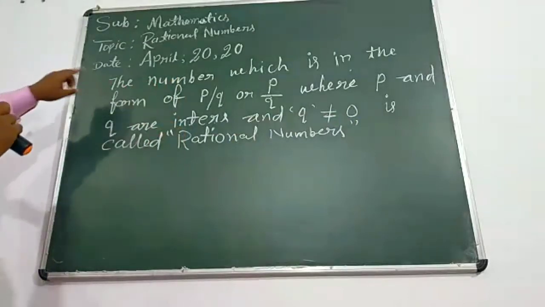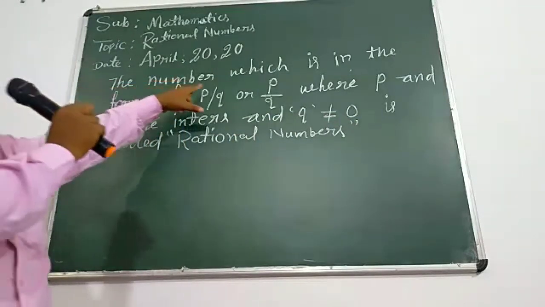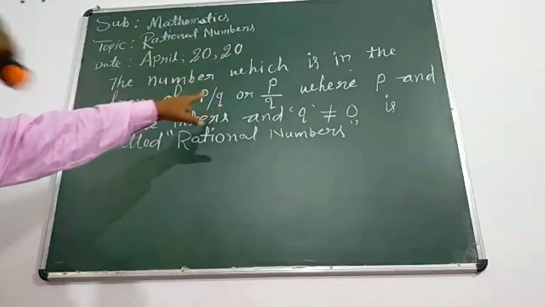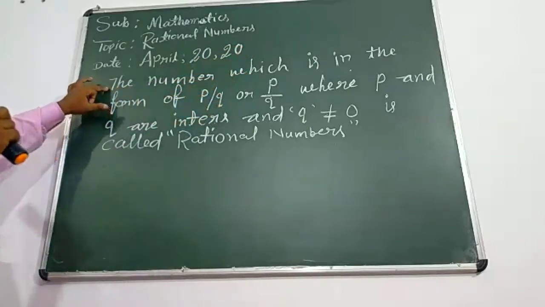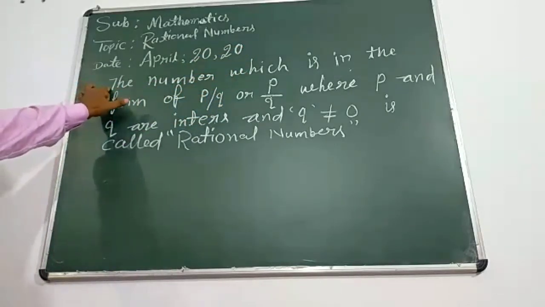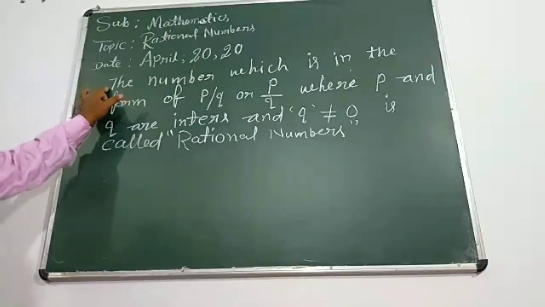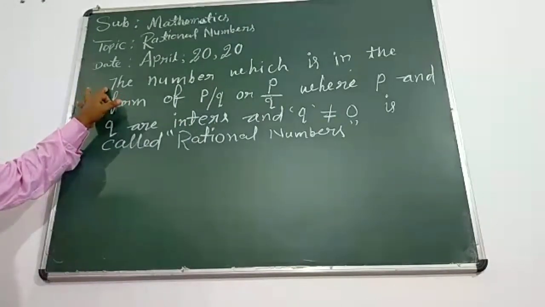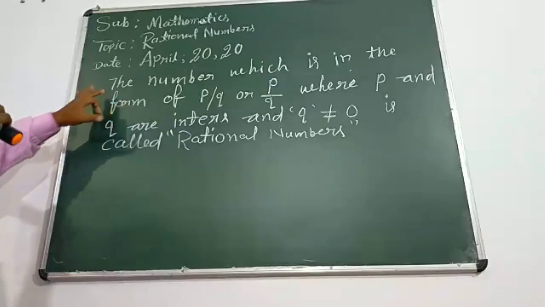Now try to listen again. We are thinking about rational numbers. This is our first chapter. Mind the word first of all and try to confirm about it. If you have any problem, give me the signal. I will try to satisfy you.